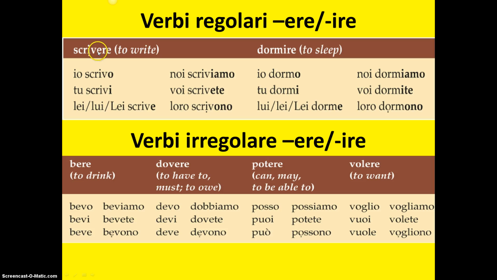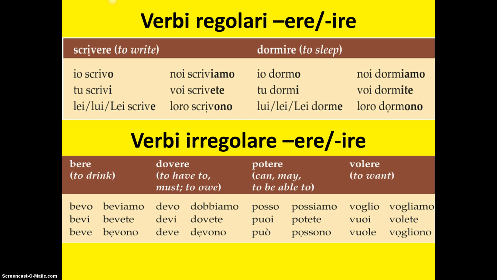So for scrivere, when we remove -ere, we're left with scriv, and then we add the regular endings: -o, -i, -e, -iamo, -ete, -ono. And for -ire verbs, the same process: remove the -ire ending, we're left with dorm, and add the regular endings: -o, -i, -e, -iamo, -ite, -ono. Notice that the only difference between -ere and -ire verbs is in the voi form. For -ere verbs, -ete; for -ire verbs, -ite. Otherwise, they are identical in their conjugations.